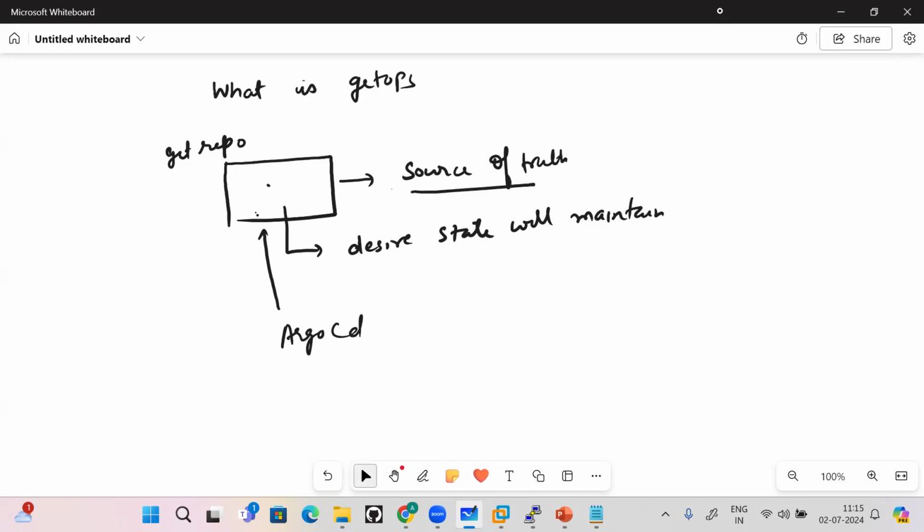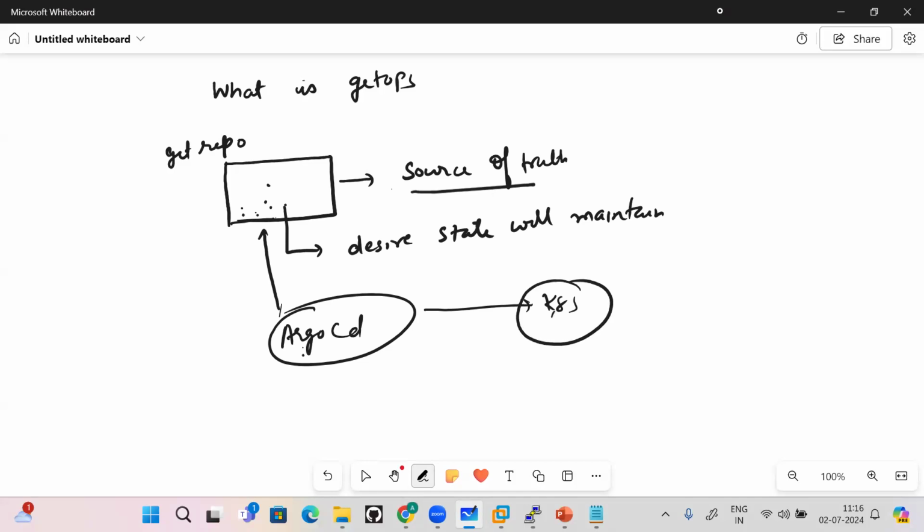Okay, they will accept this is the truth and this is exactly what a customer or maybe the administrator wants in the Kubernetes environment. So this becomes the source of truth and that's where GitOps comes into the picture. So under GitOps, Git becomes the single source of truth and all the desired state will be maintained under the Git repository, and Argo CD will be monitoring that Git repository for the changes. If any changes happen under the Git repository, Argo CD will pull these changes and implement them in the Kubernetes resources.